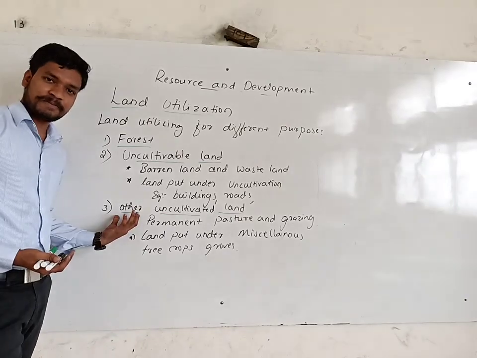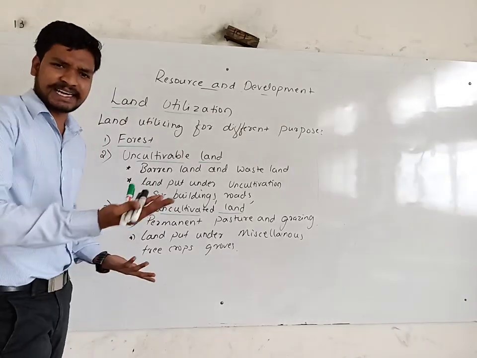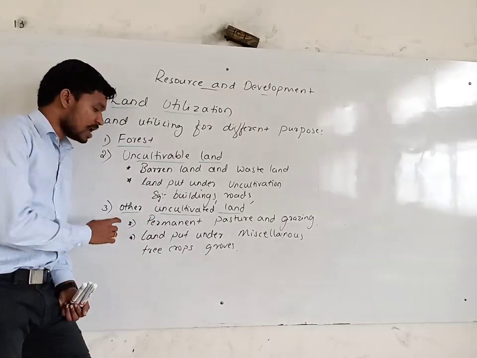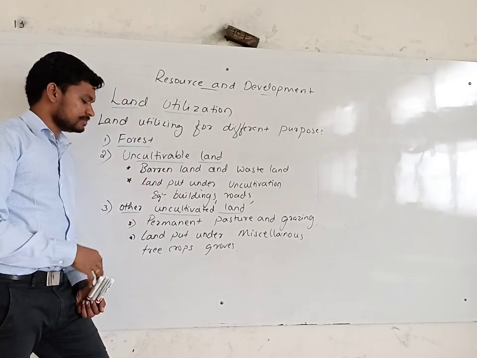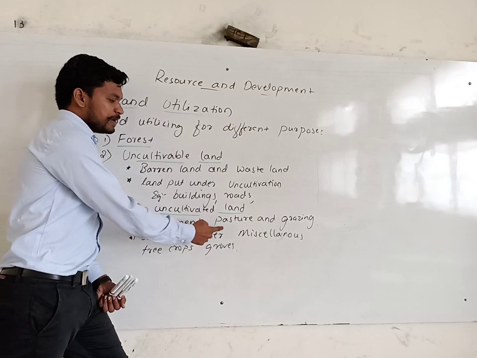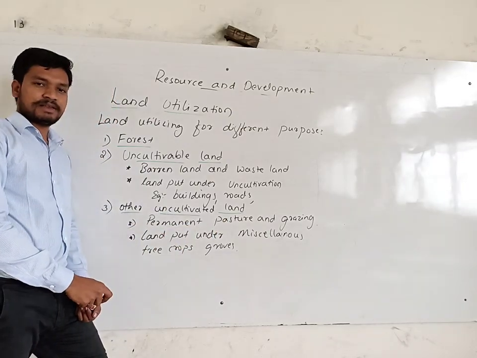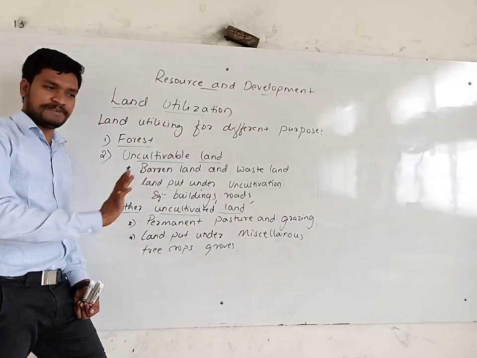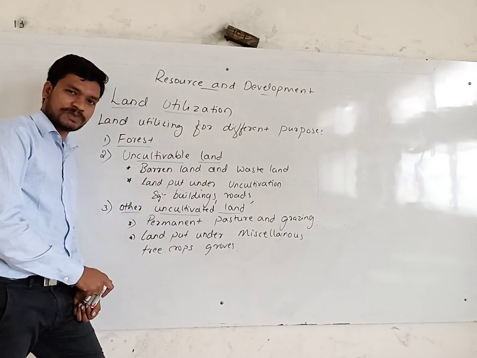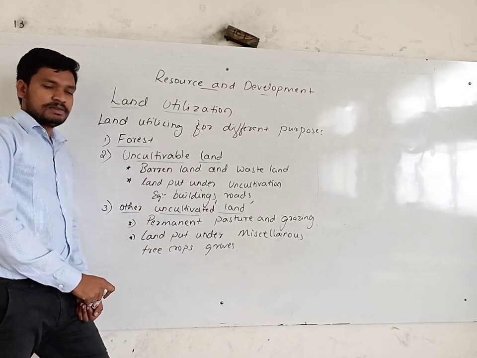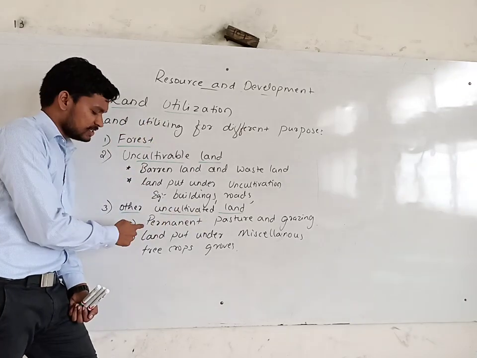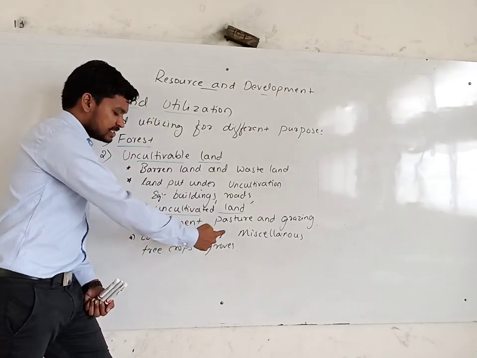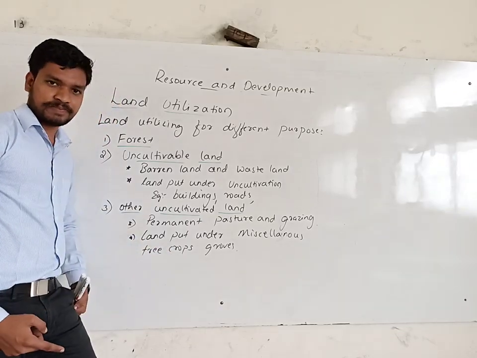Then the third factor is about other uncultivated land, like permanent pastures and grazing. The land is permanently fixed to grow grazing, like fodder crops for animals. So this is another reason. Then land put under miscellaneous tree crops grows.